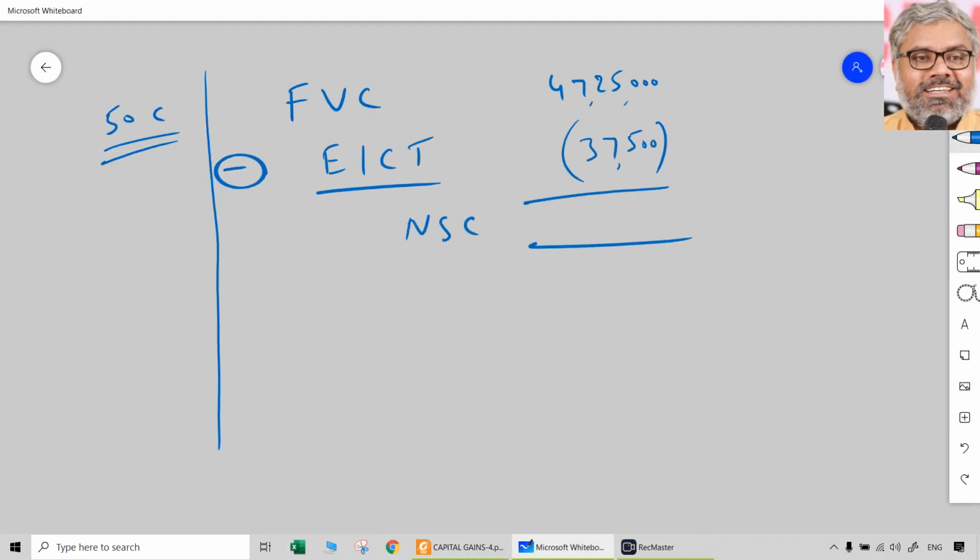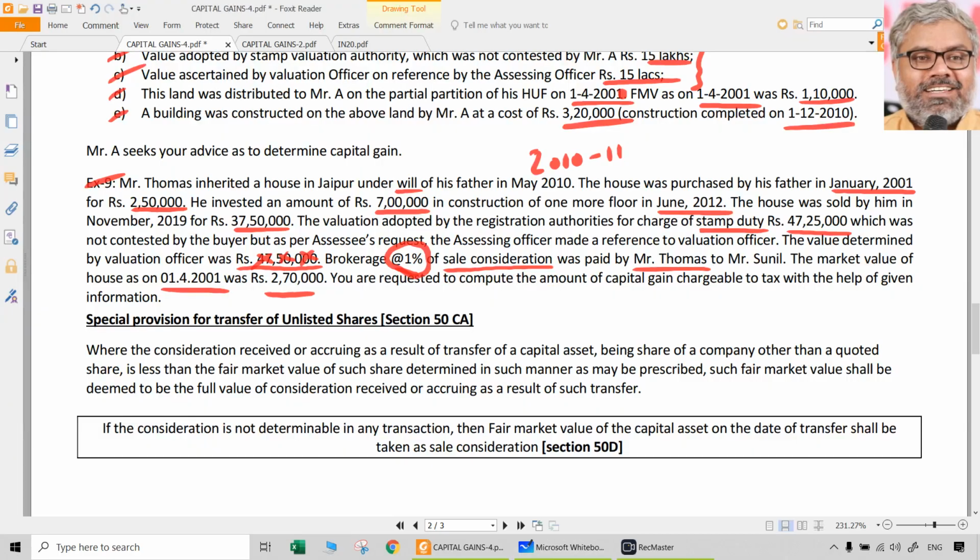That means the net sale consideration is how much? Once again, be careful. 47 lakhs 25,000 minus 37,500 is 46 lakhs 87,500. That is net sale consideration. Don't think that expenses are related to full value of consideration. Just like municipal taxes are to be calculated on municipal value, not on gross annual value. Same way, in income from house property, mistakes will be made if you are not conscious and cautious. Here also mistakes are possible, so be very cautious.